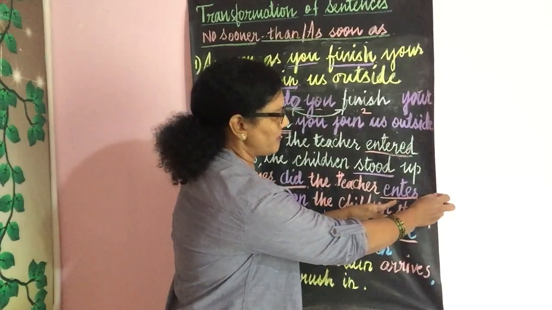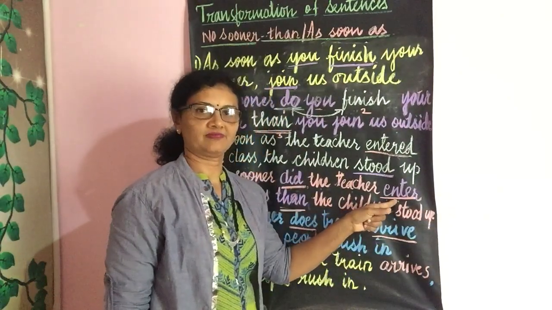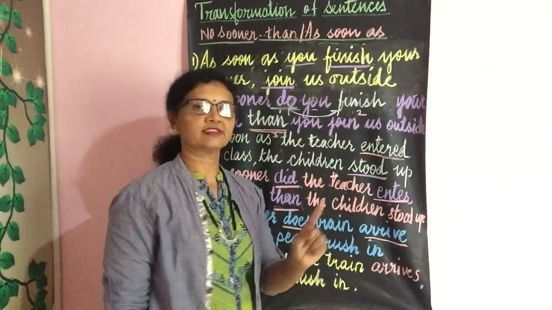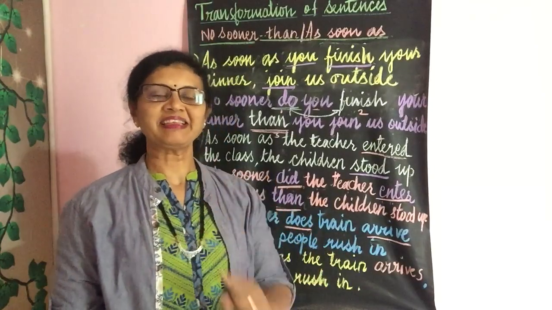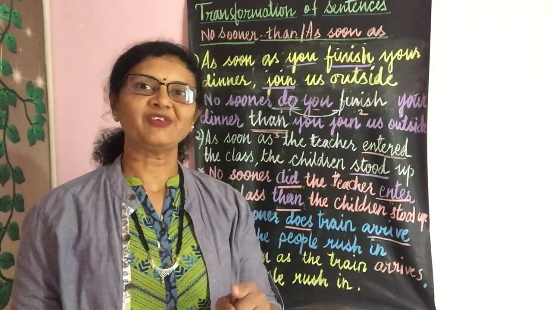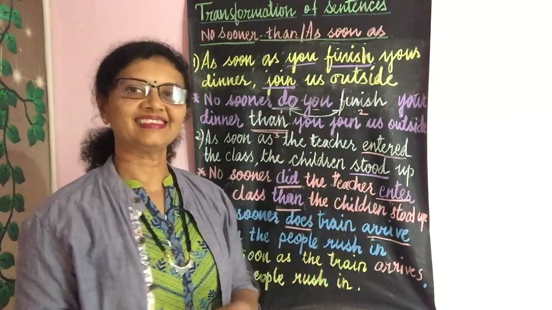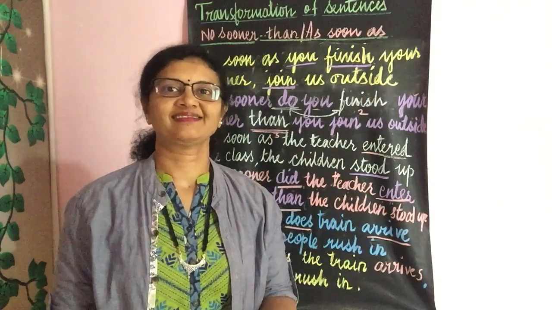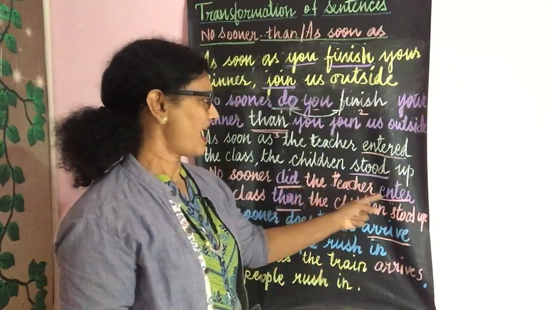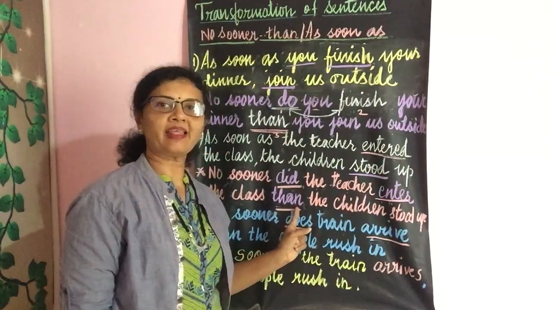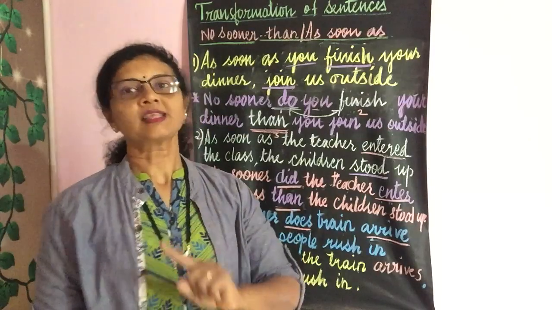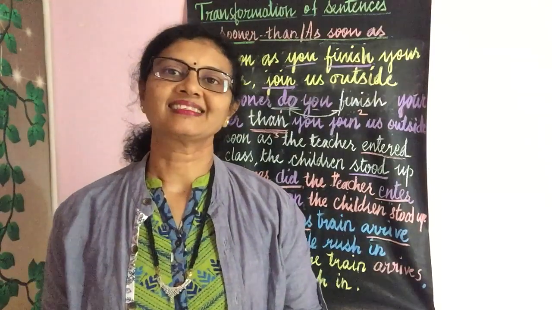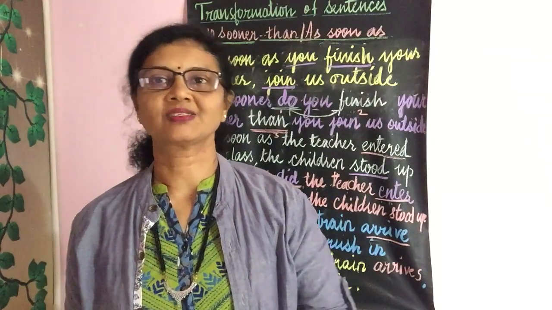If you write here the past tense entered, it will be wrong. So did enter. You have to remember this because many times, even if we speak fluent English, we make a mistake in these verbs. We say did understood, did got. It is wrong. So did enter, and then the spelling of the word than. So this is how you transform or rewrite the sentences having no sooner and as soon as.